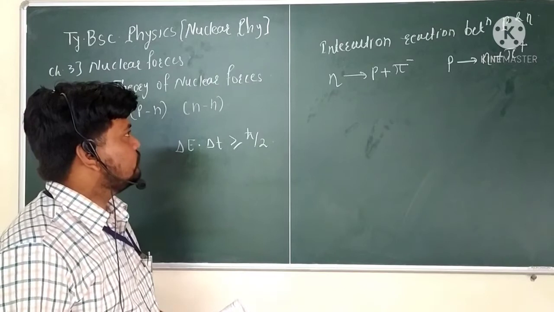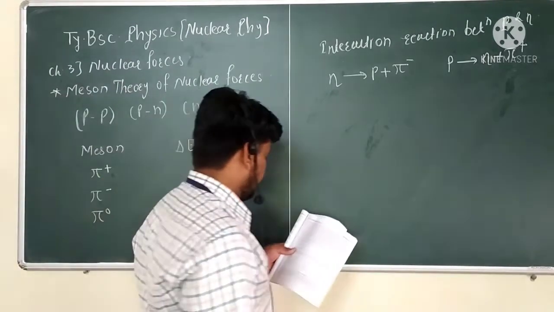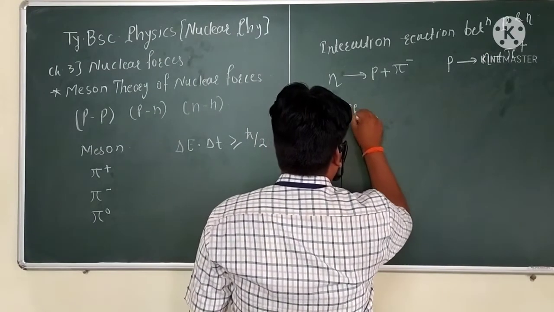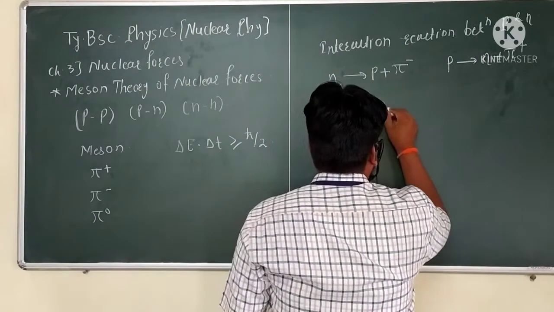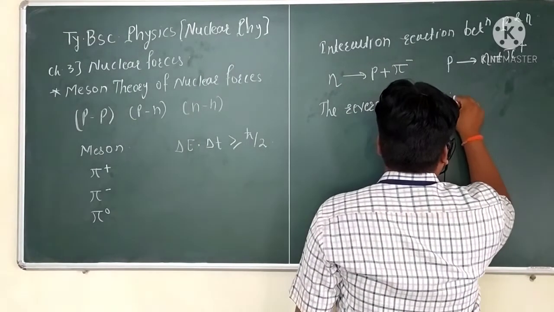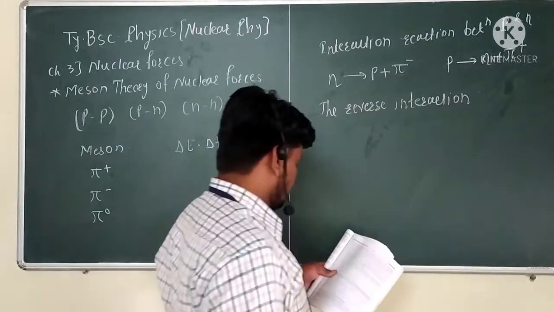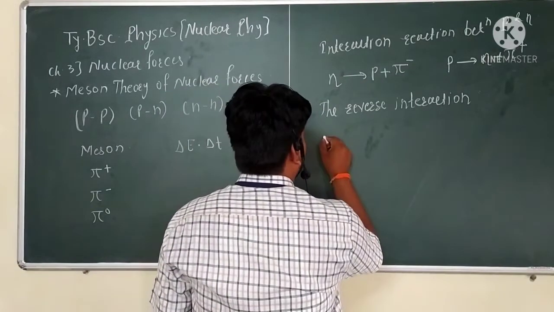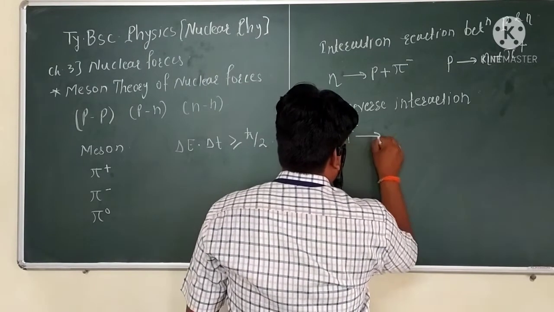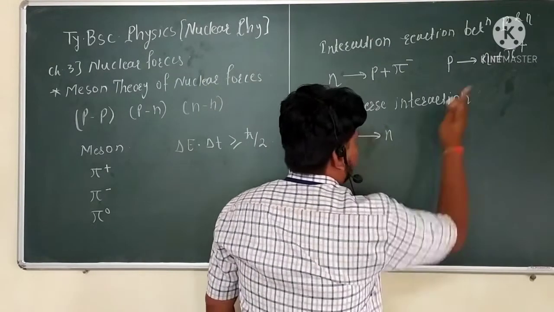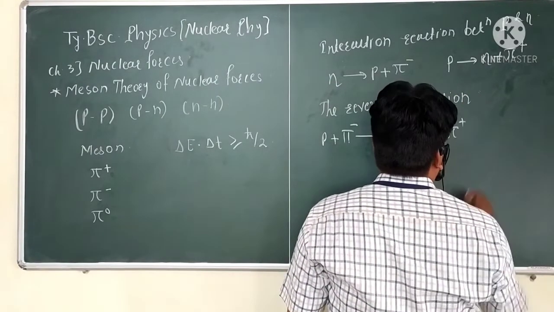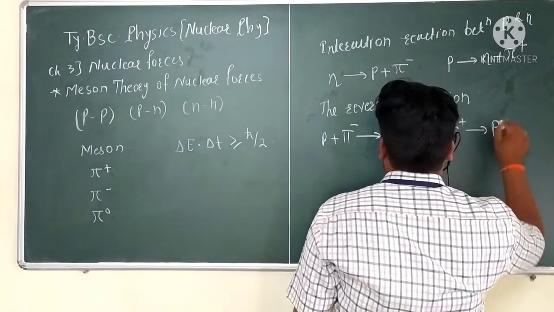Now the second reaction we want to see is the reverse interaction. In this reaction, proton plus pi minus gives the neutron, and neutron plus pi plus gives the proton.